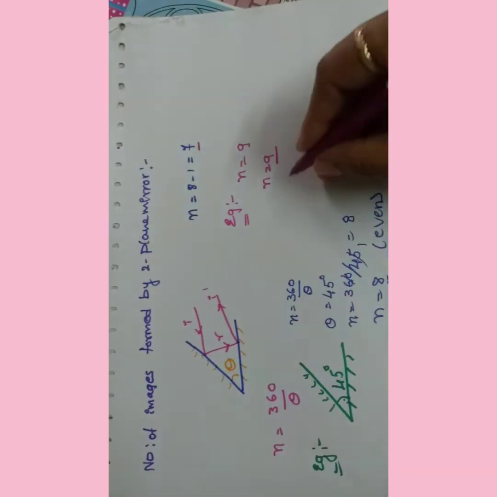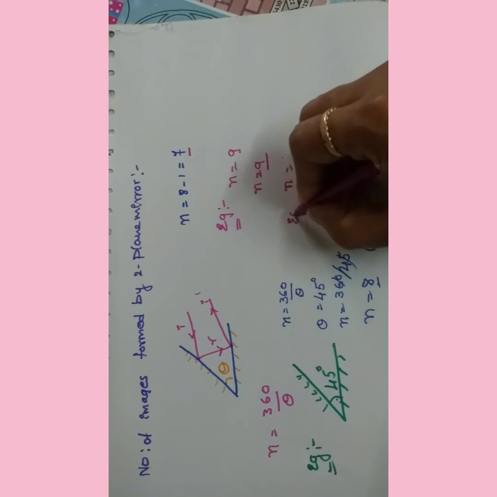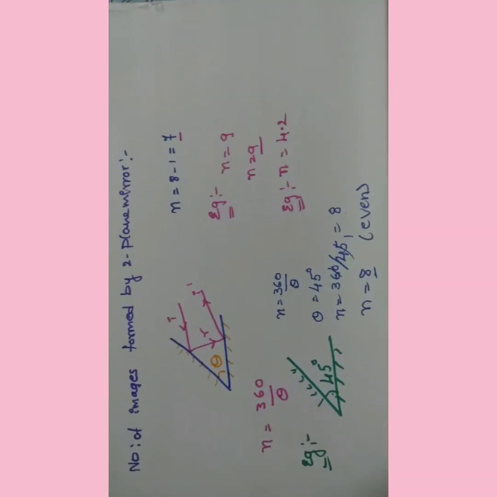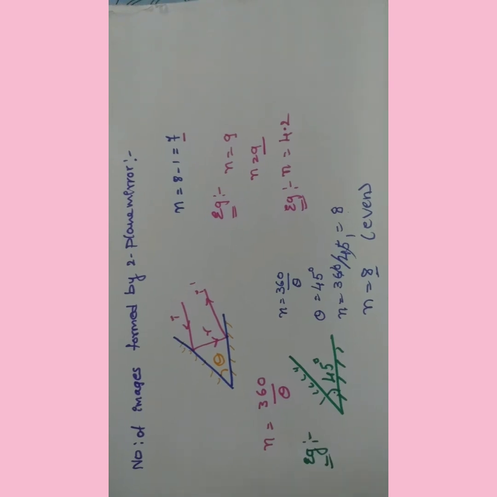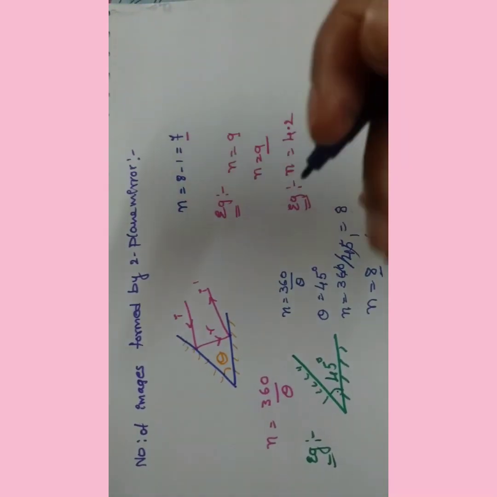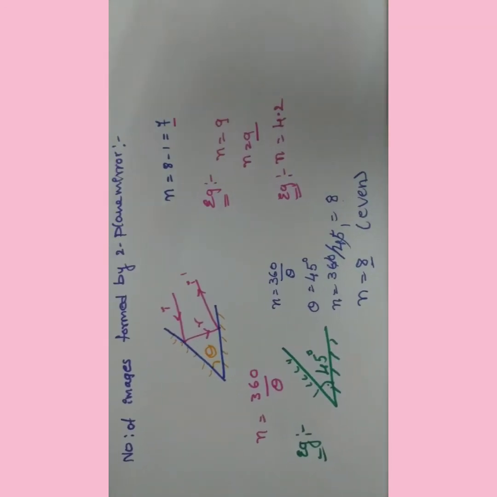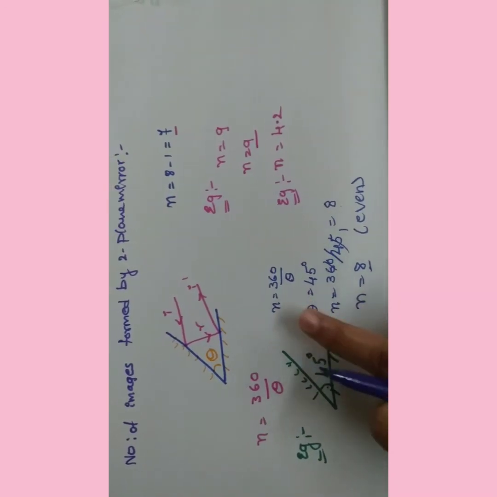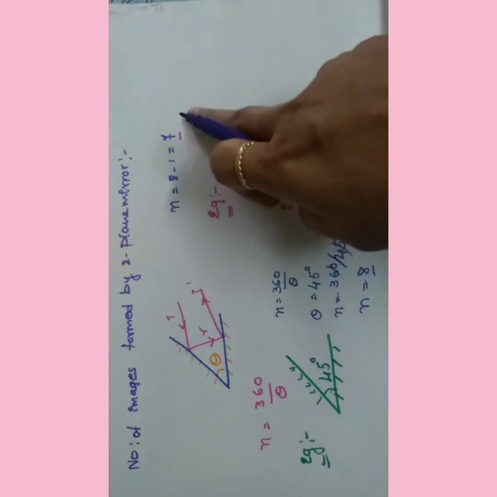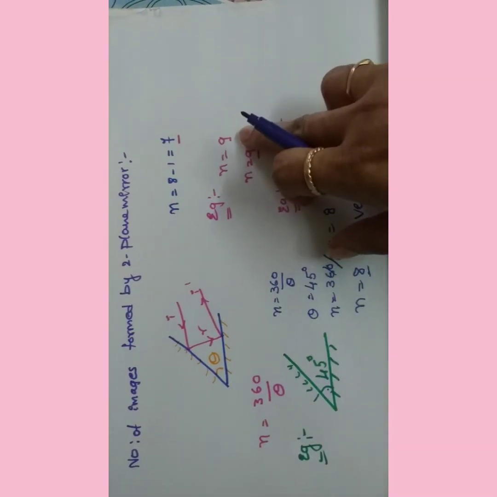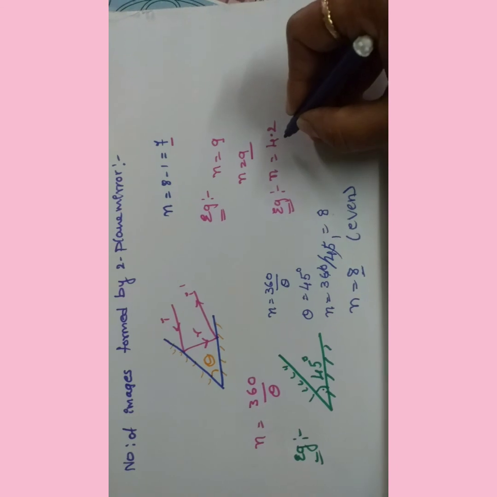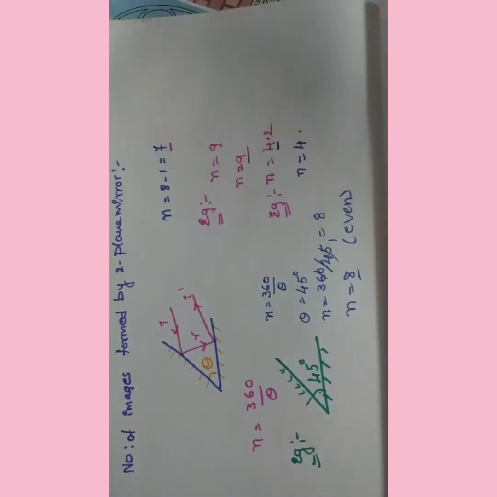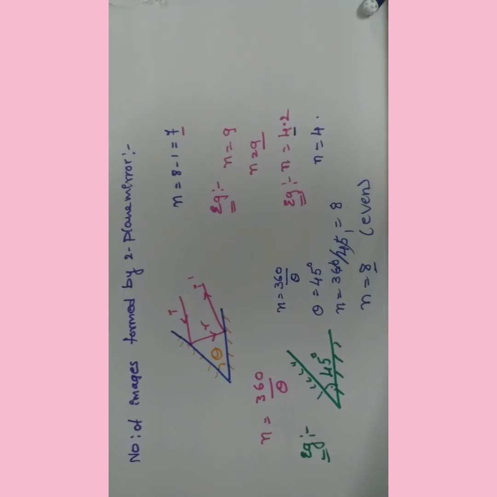Suppose you get decimal values, then what happens? For example, the number of images equals 4.2. Actually, there are words like symmetric and asymmetric that we use for this, but if I use those words you will get confused. That's why I simply say, while finding the number of images using this formula, if the answer is an even number, simply subtract 1. If the answer is an odd number, you can leave it like that. Suppose it is a fraction, then what do we have to do? Just take the first number into count. Then the number of images equals 4, right?